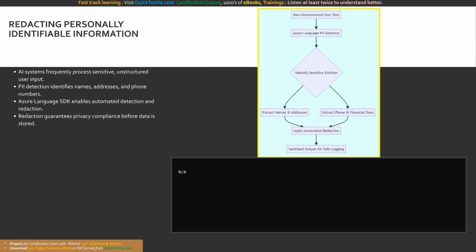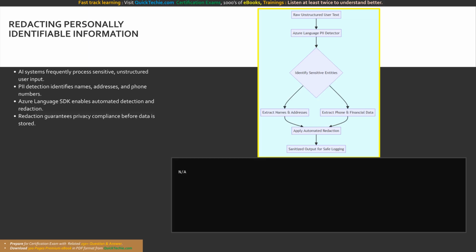As we shift our focus from infrastructure mechanisms to natural language processing capabilities, we encounter the massive challenge of handling sensitive user input safely. When end users interact with conversational AI agents, they frequently, and often inadvertently, submit highly private information in their prompts. To rigorously uphold the privacy pillar of responsible AI, developers must actively scan and sanitize this input. This is achieved through personally identifiable information, or PII, detection.